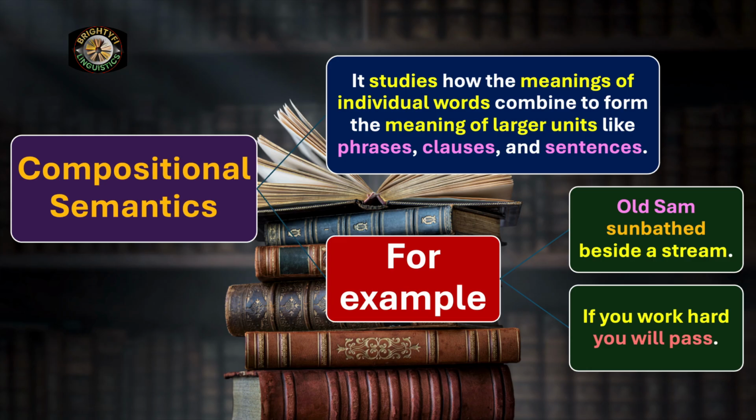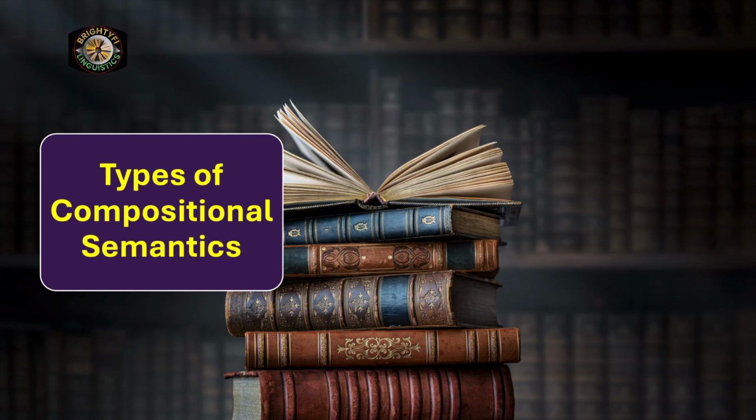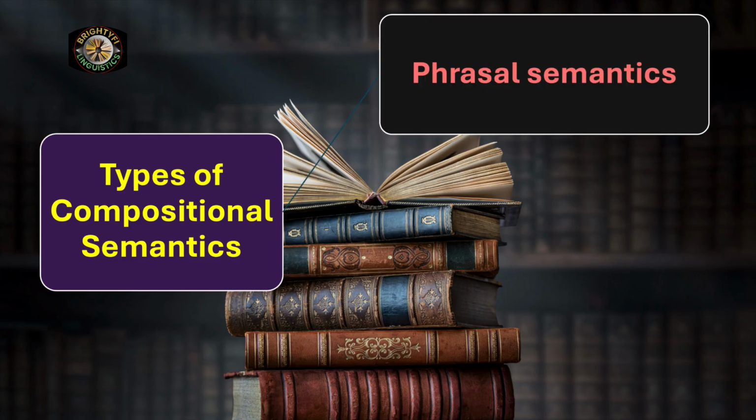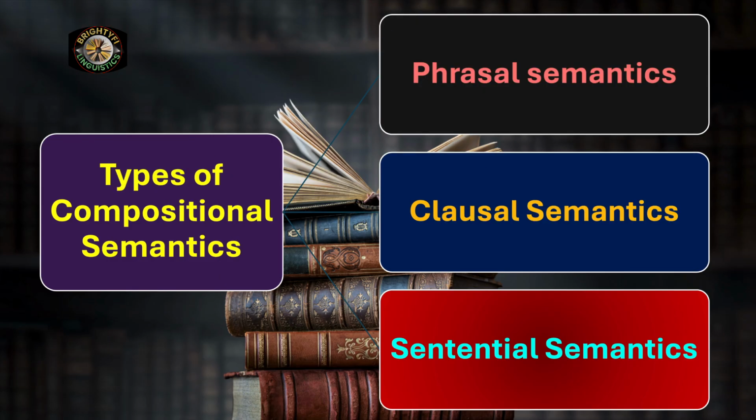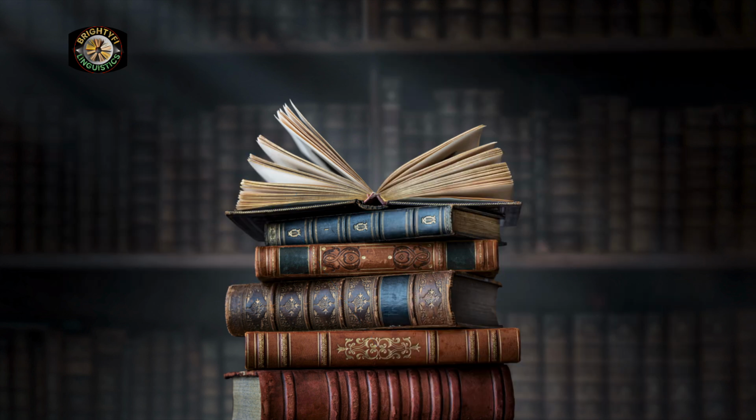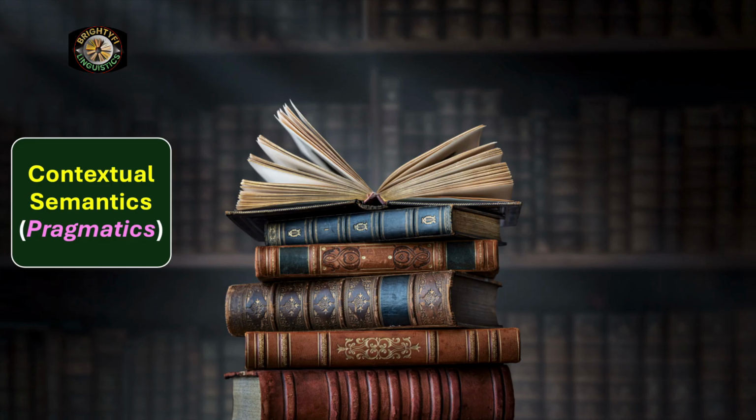That is the point here. Now we should talk about types of compositional semantics. What are they? We have phrasal semantics, clausal semantics, and sentential semantics. Of course, we are not going to discuss all these types here at this stage. So we continue our discussion to the next type of semantics, that is contextual semantics.